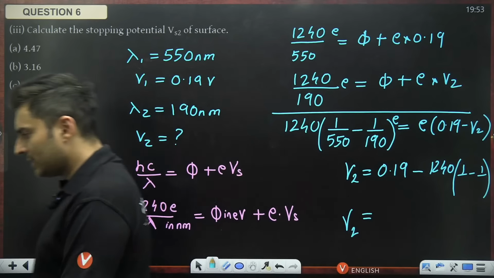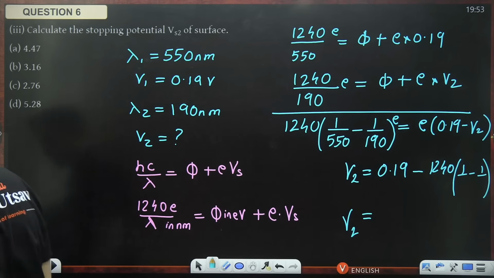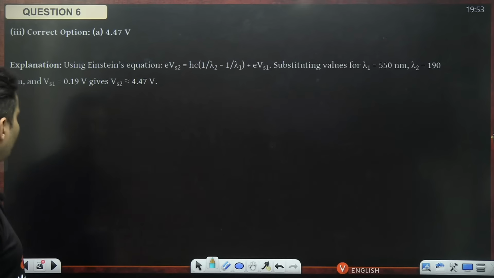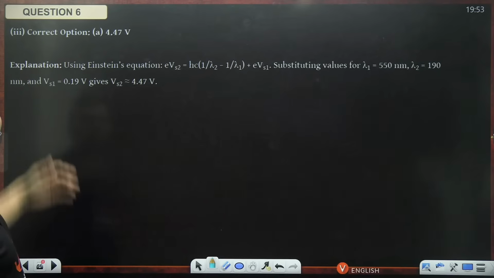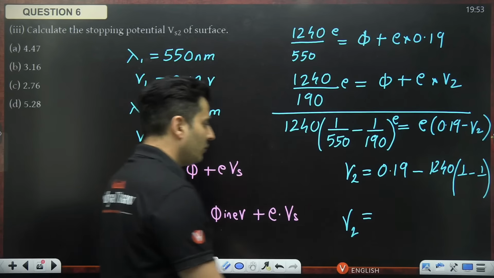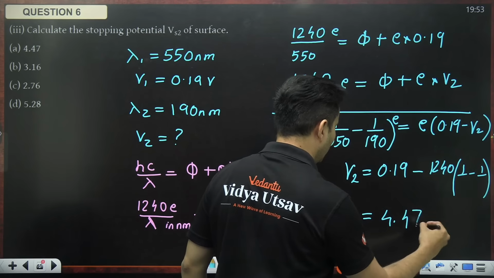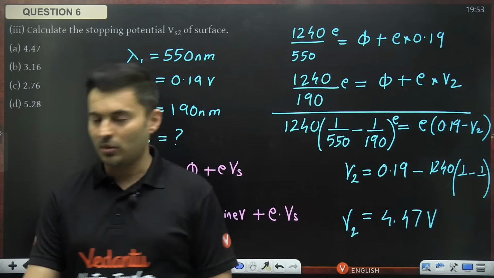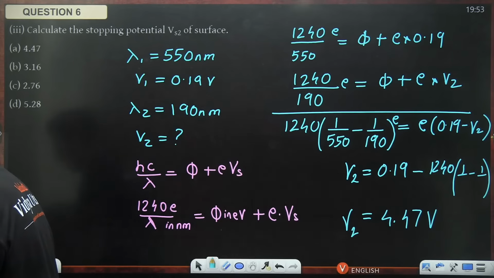Okay, do that. All right. Perfecto, very nice. The answer comes out to be how much? 4.47 volts. Very good.